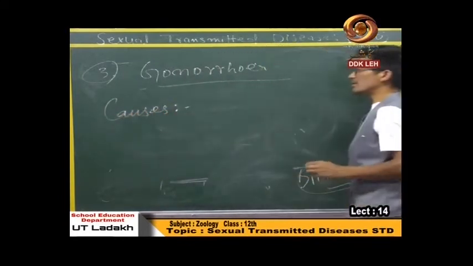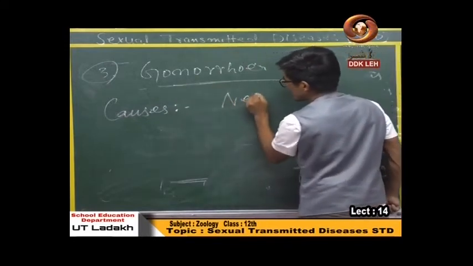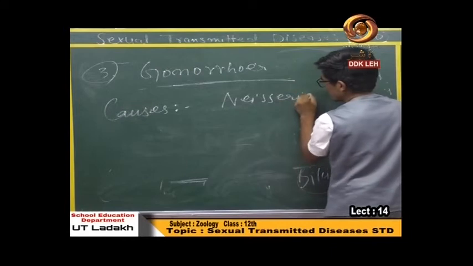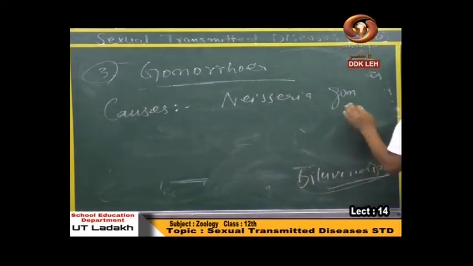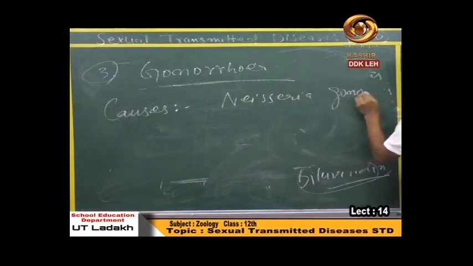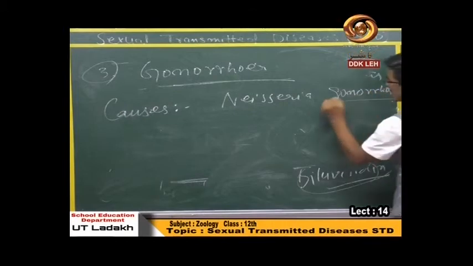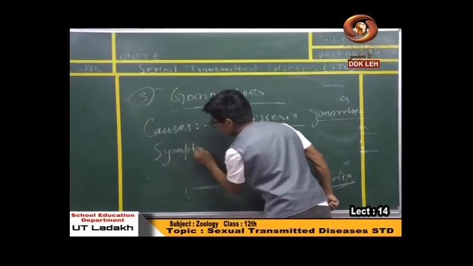Gonorrhea is caused by Neisseria gonorrhoeae. Neisseria gonorrhoeae is a bacteria. This gonorrhea is a bacterial disease. And the symptoms of this disease are as follows.